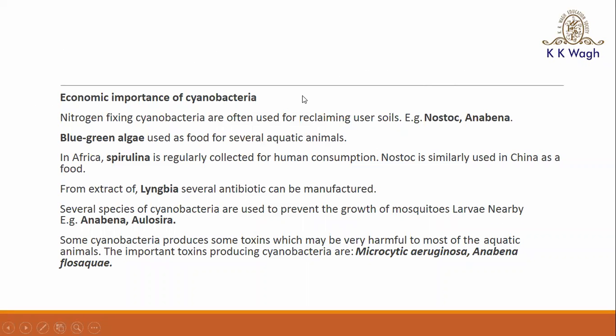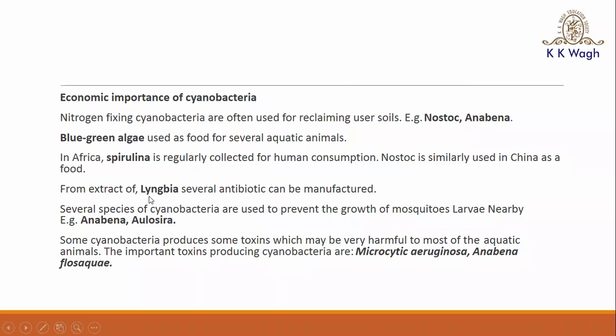Now what is the economic importance? First is the reclaiming of the soil. How? Nostoc and Anabaena play an important role in nitrogen fixation, so they help in the reclaiming of the soils. Then this blue green algae is used for aquatic animals as a source of food. Spirulina is used for human consumption and for the production of SCPs. Similarly, Nostoc is also used in China. They may ask the question: spirulina is used in which country? It is used in Africa, whereas Nostoc is used in China.